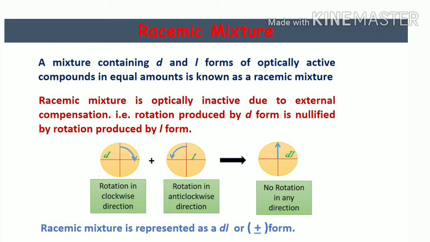Now imagine what will happen if we take a mixture of equal amounts of dextrorotatory and levorotatory enantiomers of a compound. The dextrorotatory form will rotate the plane polarized light to right, and the levorotatory form will rotate it to left. So the effect produced by d will be nullified by l. This mixture of equal amounts of d and l form is called a racemic mixture, and it is optically inactive due to external compensation.